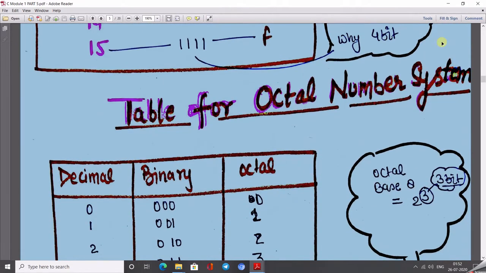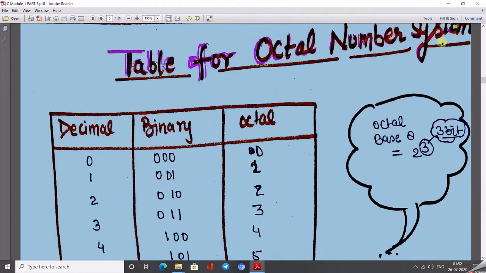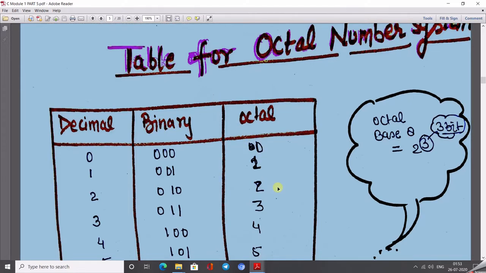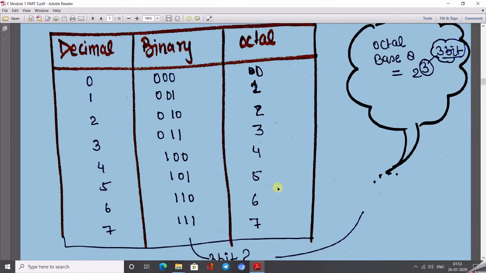Now see the table of the octal number system. The base is 8, and 8 is equivalent to 2 to the power 3. So how many bits are required? Only 3 bits are required for writing this binary number system. Octal digits belong from 0 to 7. Again the least significant bit is represented by 2 to the power 0, then 2 to the power 1, then 2 to the power 2, and so on.